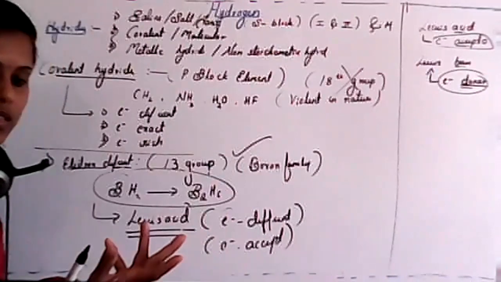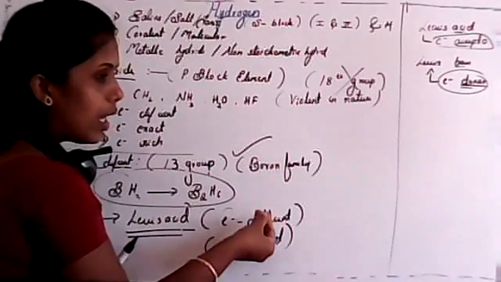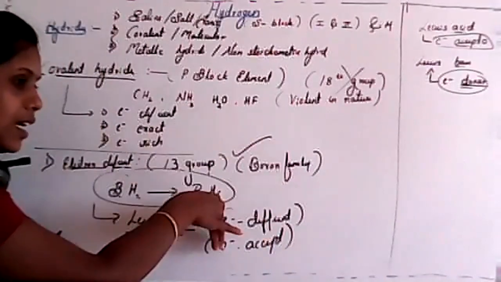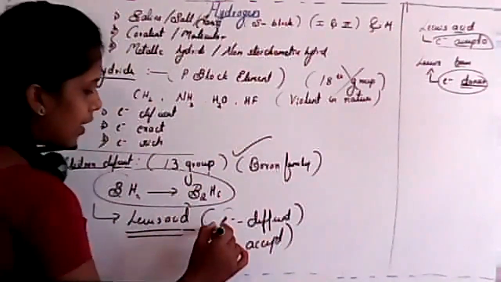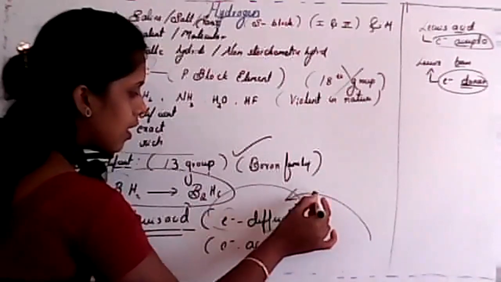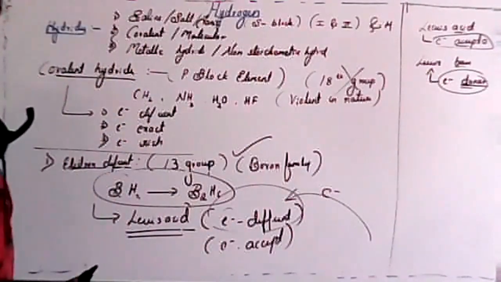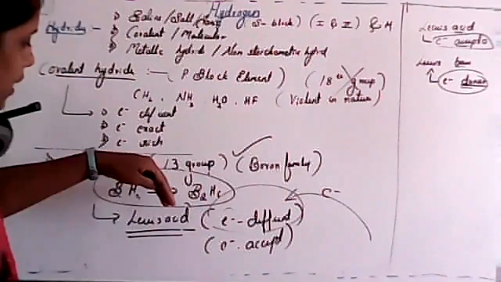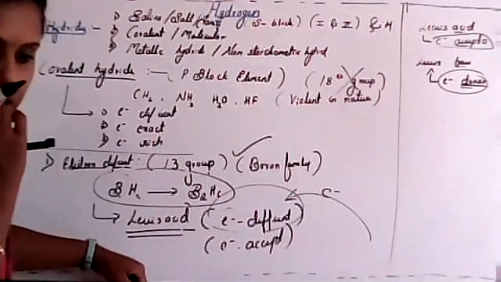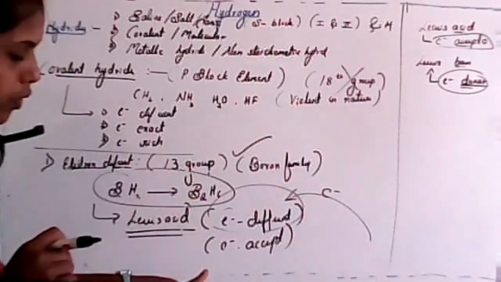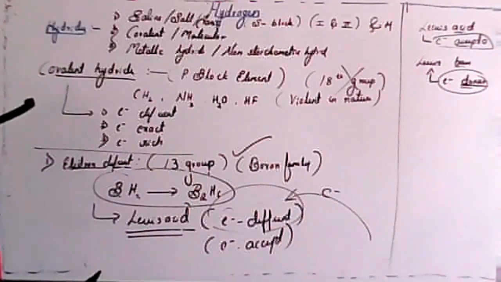Why is it used as a Lewis acid? Because there is no sufficient amount of electrons. That means it is an electron deficient center. So that's why it can accept electrons, and that's why we call it a Lewis acid. Clear? It is an electron deficient center, so it will gain electrons. That's why we consider it a Lewis acid.